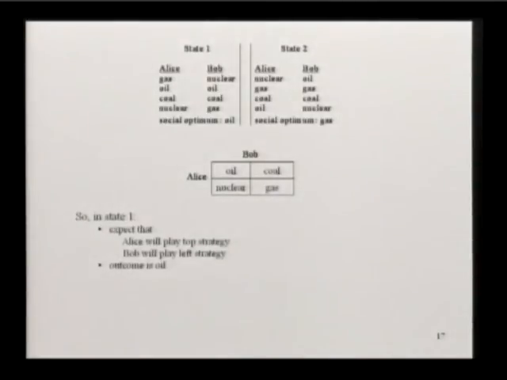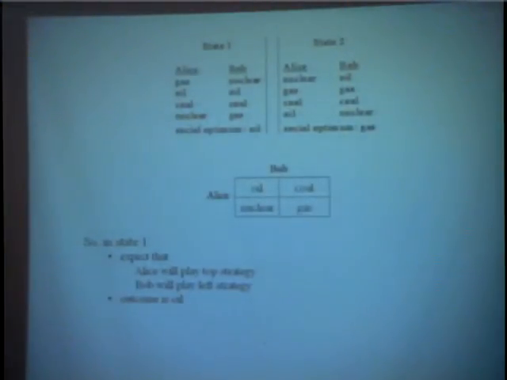of what will actually happen if Alice and Bob play this game, and if Alice and Bob are capable of choosing in a way that advances their own personal objectives. But notice that if Alice chooses top and Bob goes left, we get oil, which is the right choice in state 1. So we've implemented the right choice in state 1. Well, I could go through the analysis